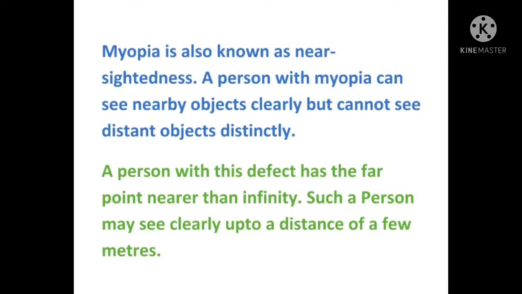In this defect of vision, myopia, also known as nearsightedness, a person can see the objects which are kept near clearly, but the objects which are kept at a distance, they can't see clearly.